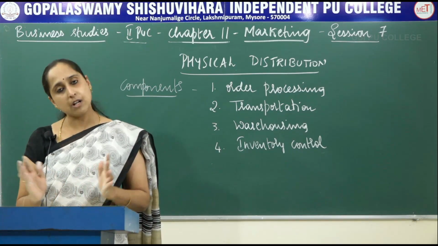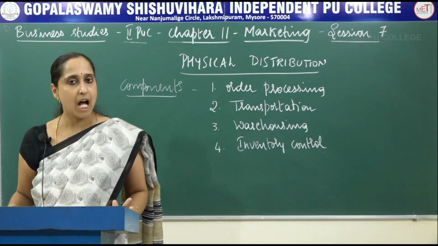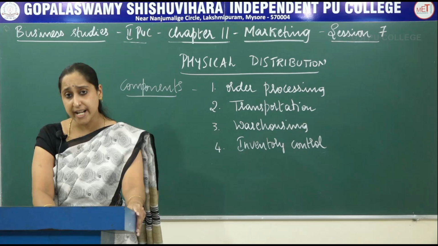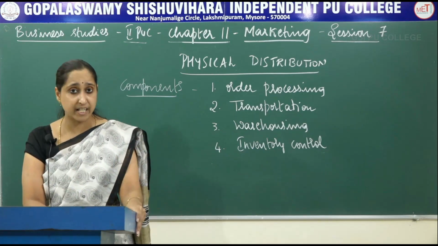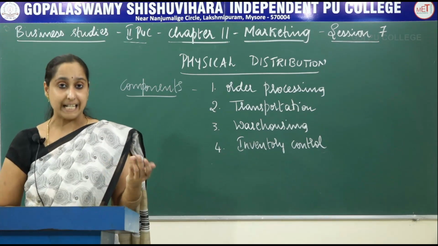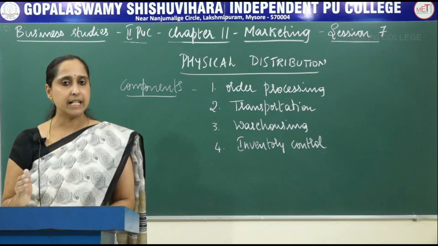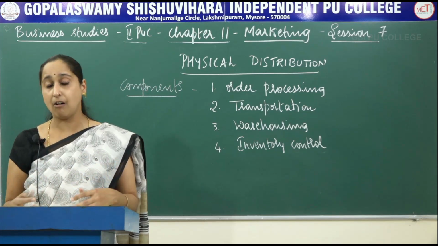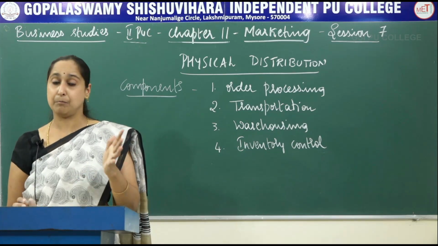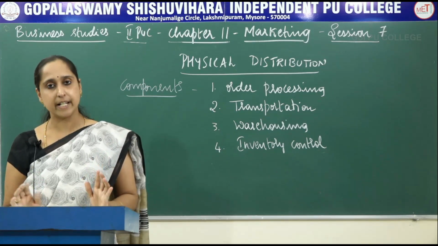See, if there are more number of warehouses, obviously it will take less time to reach the products to the ultimate customers, but the greater would be the cost, or vice versa, especially for the products which require long term storage, especially like agricultural products. So the warehouse should be located near production houses or the production site. So this will help them in minimizing the cost of transportation. And on the other hand, the products which are bulky or very hard to ship, like machinery or automobiles, as well as perishable goods like bakery, meat, vegetables, are usually located near the market.